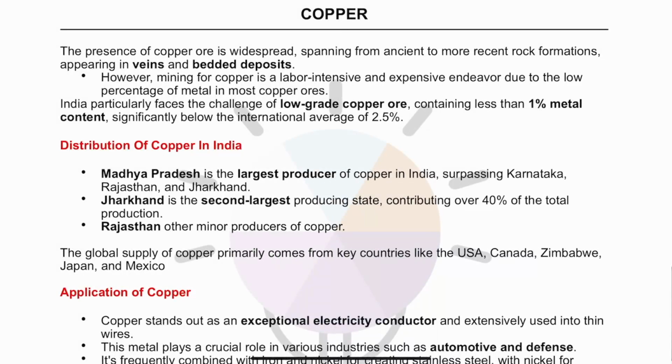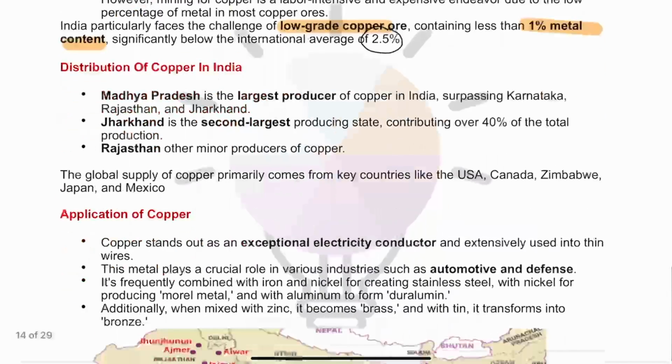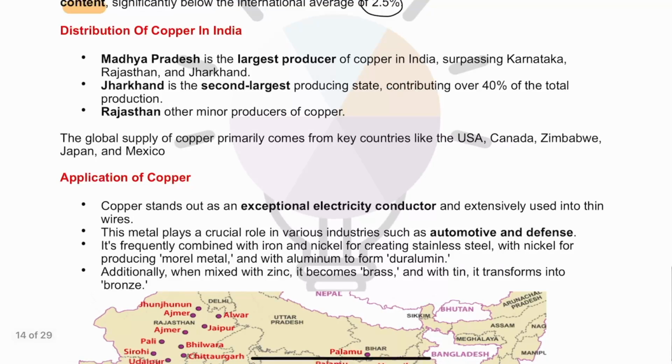Now, when we talk about copper, it is found in rock veins. And in India, the biggest challenge is that we have very low grade copper ore. This copper contains just 1% of metal content, which is much less than the global average of 2.5%. Majority of copper in India is found in Madhya Pradesh, and in fact, Madhya Pradesh right now happens to be the largest producer of copper. Then Jharkhand is the second largest producing state of copper, and then we have Rajasthan.